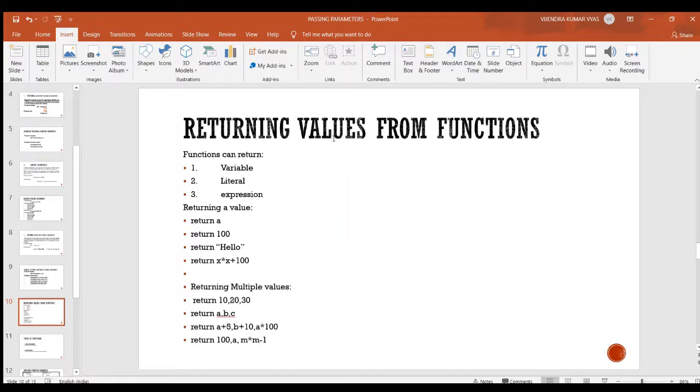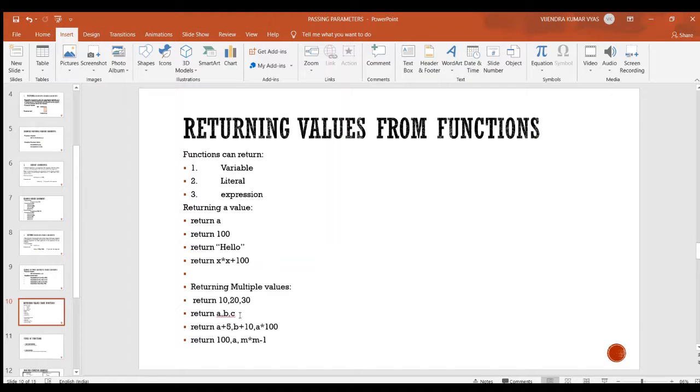Now, returning values from functions. Functions can return a variable, a literal, or an expression. If a function returns a single value, it can return any variable, any literal, this is an integer literal, this is a string literal, and this is an expression. But if a function returns more than one value, all the values will be separated by commas.